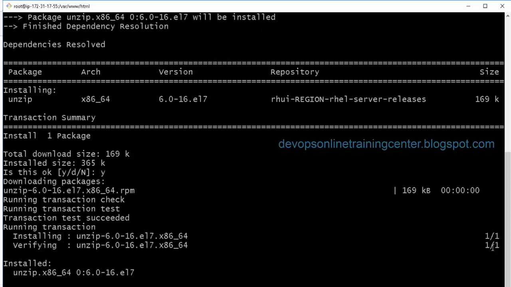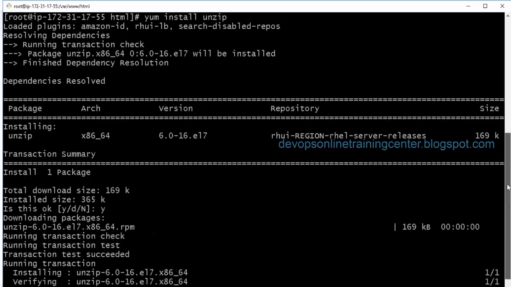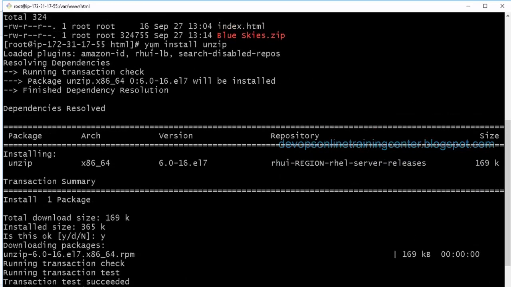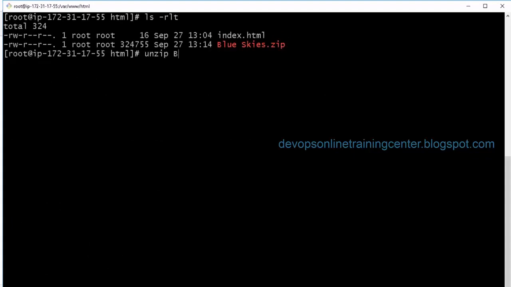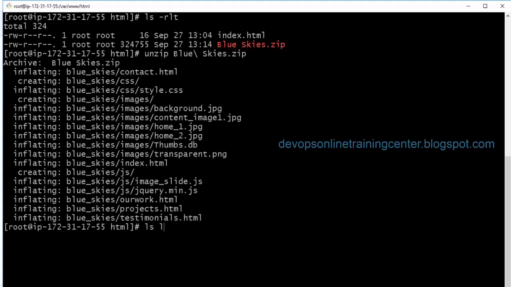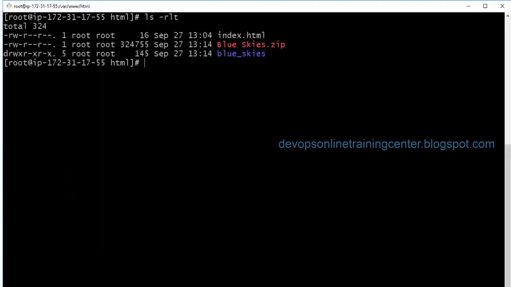So by default, there are some packages which are not available. Those we can install using yum install and the package name. Unzip is not available, so I install unzip. Then I'll just unzip blueskies.zip. So this is extracted. Blueskies is extracted,